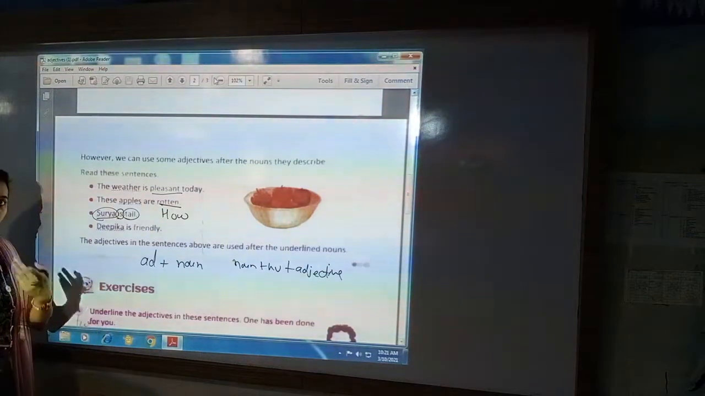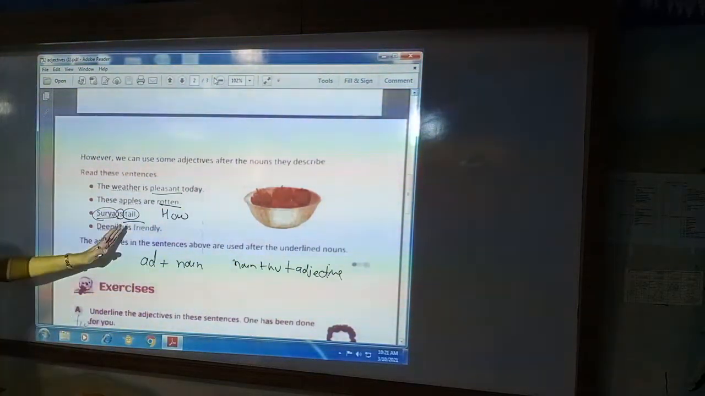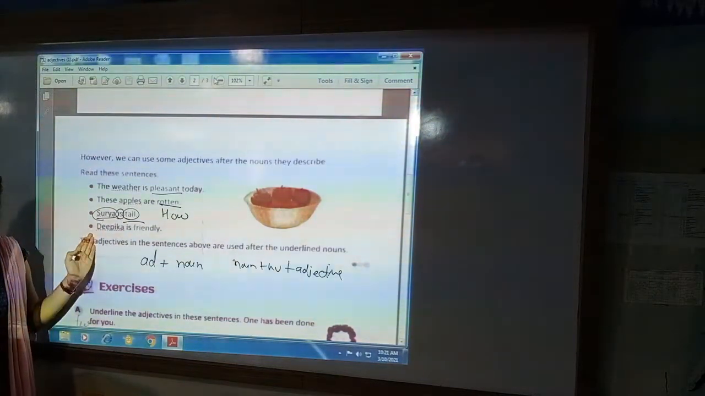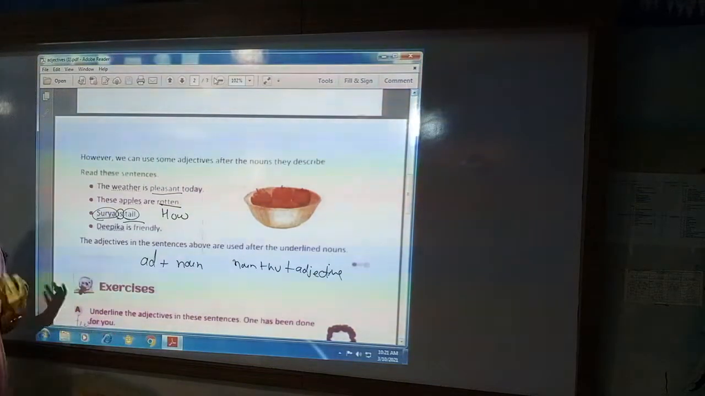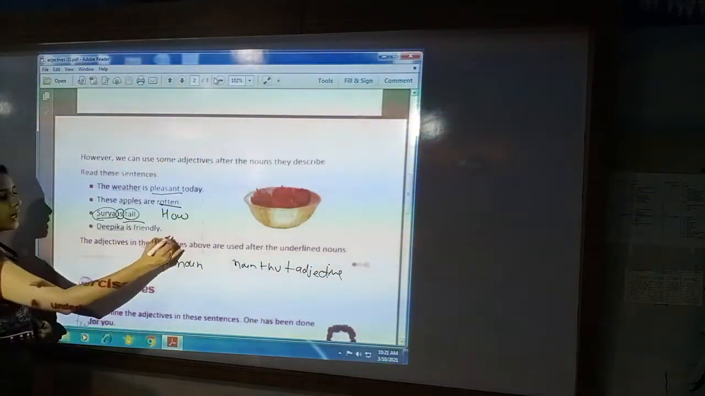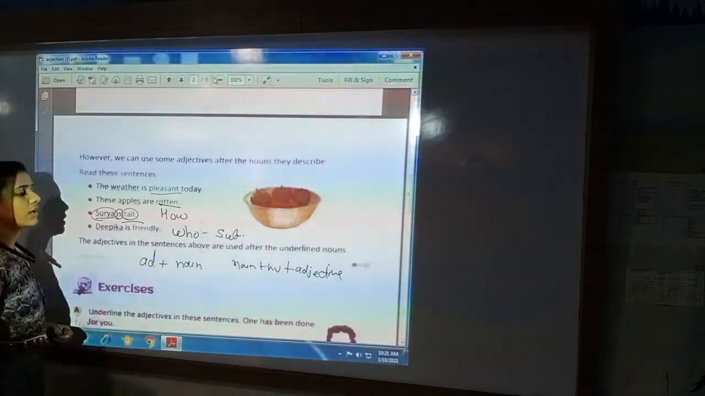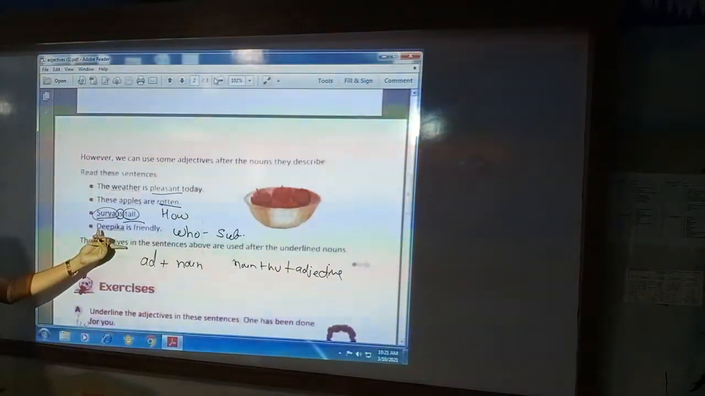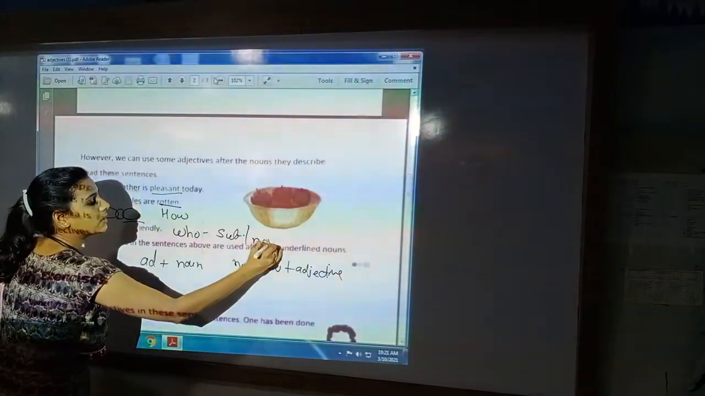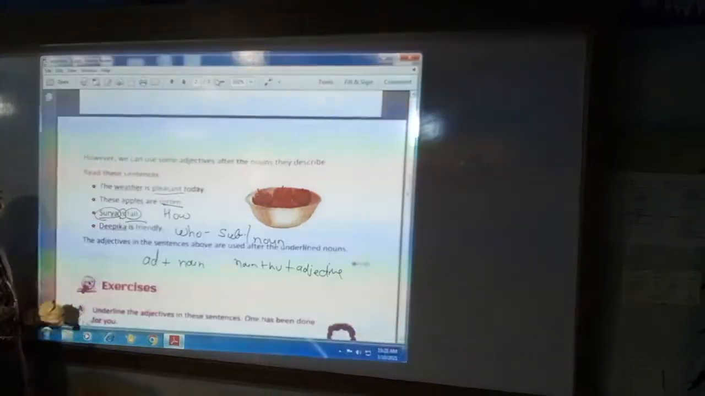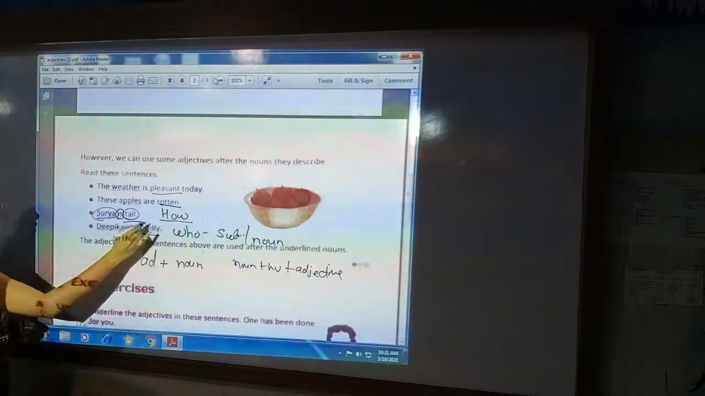How is Surya? Tall. So tall is the adjective for Surya, and Surya is the noun. Deepika is friendly. Who is friendly? Deepika. When you ask who, the answer will be your subject or noun. So who is friendly? Deepika. Deepika is the noun. And how is Deepika? When you ask how, the answer will be your adjective.